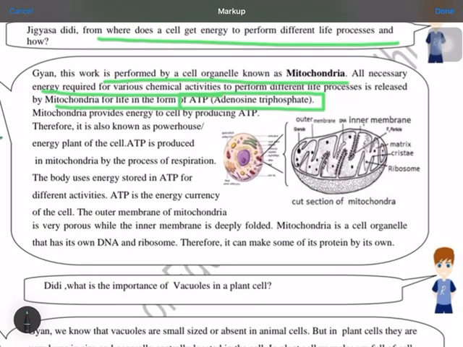Now as we see the structure of the mitochondria, it is a bilayer structure, and these mitochondria provide energy to the cell by producing this ATP. So you must be knowing, and therefore it is also known as the powerhouse of the cell.